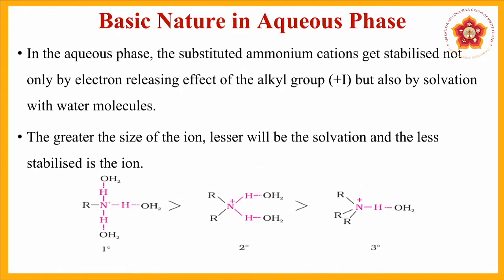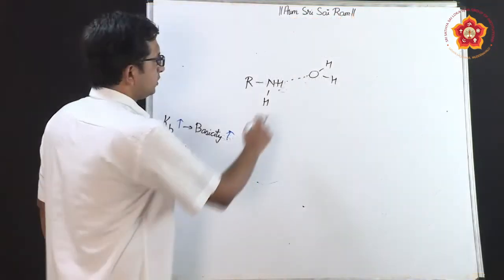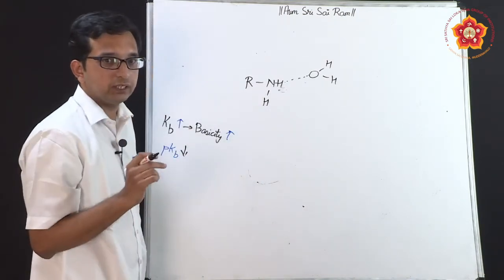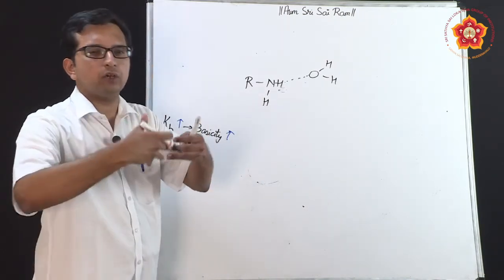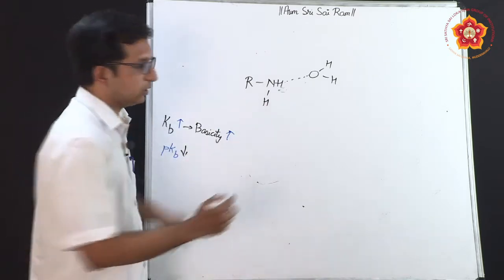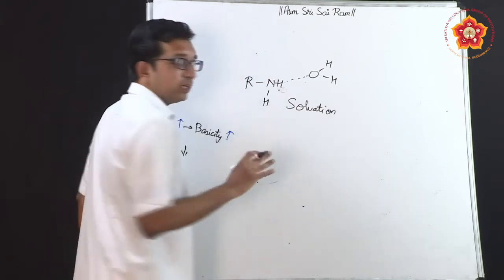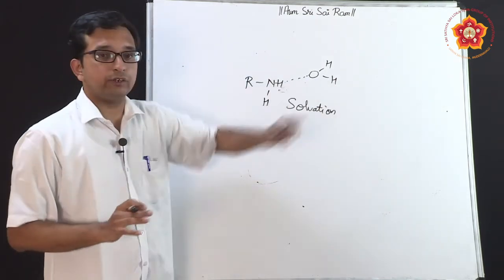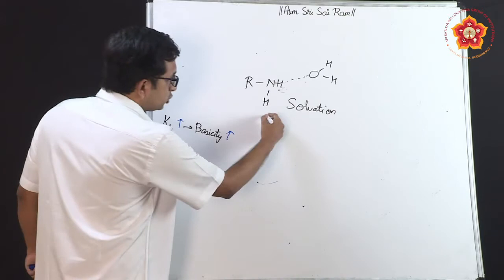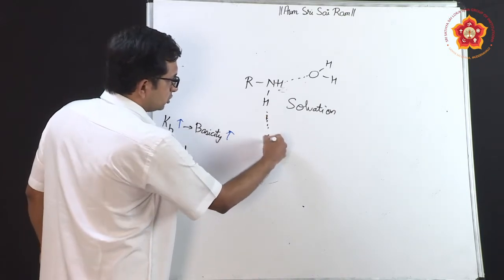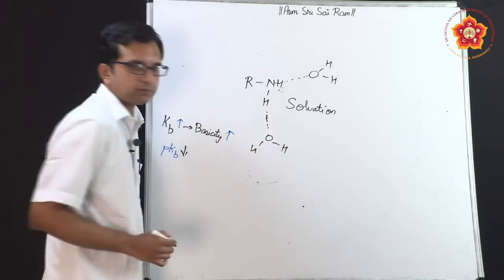We have already seen that hydrogen of water will be in interaction with the nitrogen, and this sort of system, where oxygen and hydrogen are in interaction with each other, leads to an interaction between them. This interaction we call the solvation effect. Why is there a solvation effect? Because in aqueous solution a mild hydrogen bonding can exist. It will also exist with this hydrogen, let me show it like this.